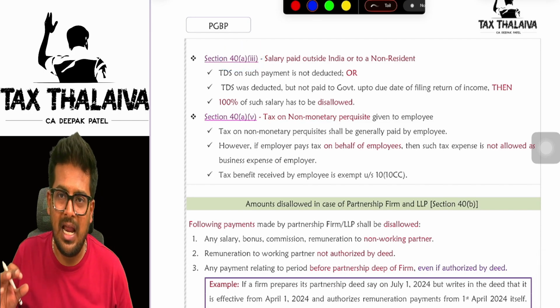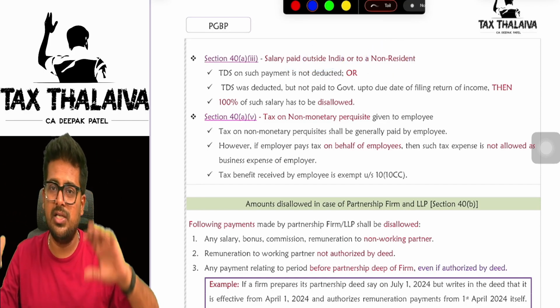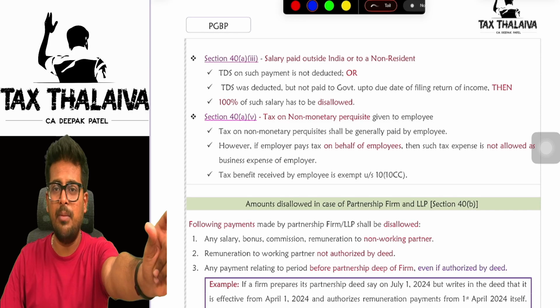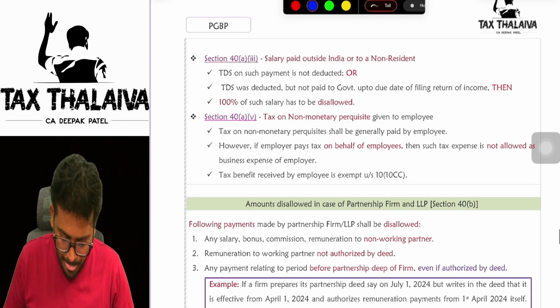Similarly, in the case of a salary paid outside India or to a non-resident, if TDS is not deducted, without deducting TDS, you paid a salary to a non-resident or a foreign company, 100% of the payment what you made will be disallowed.